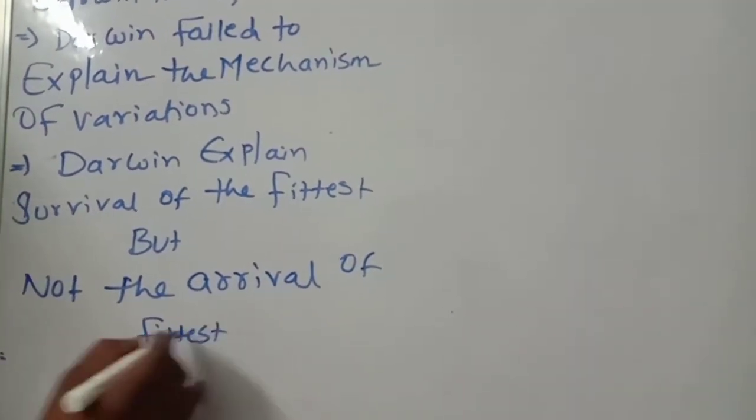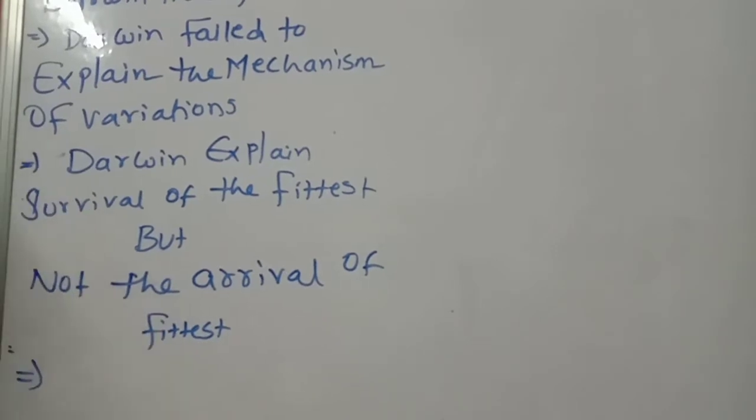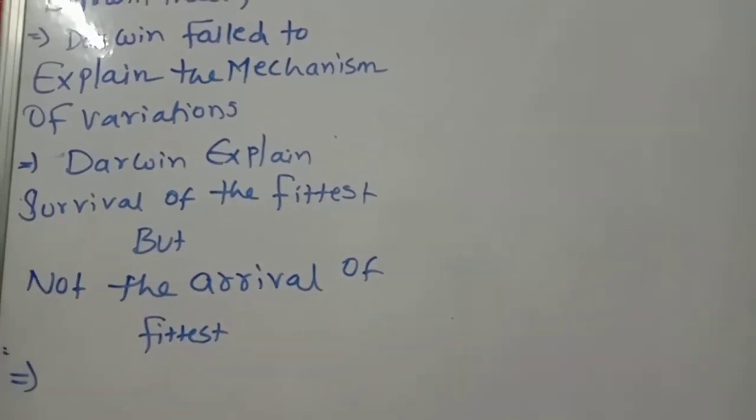Which one is arriving? The fittest one. How that is arriving, that he did not explain.